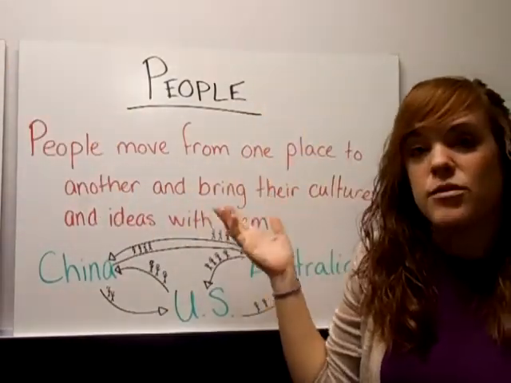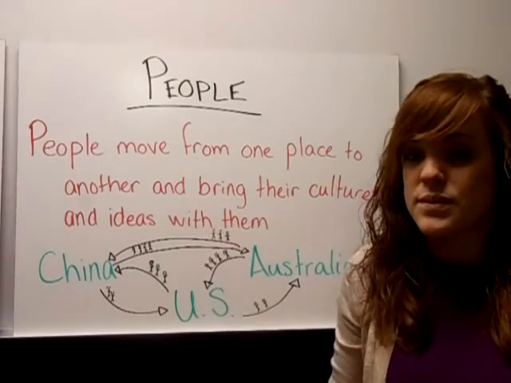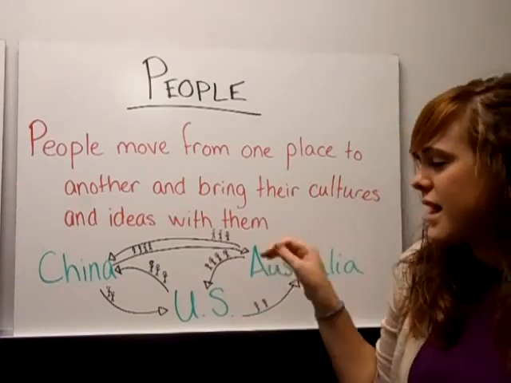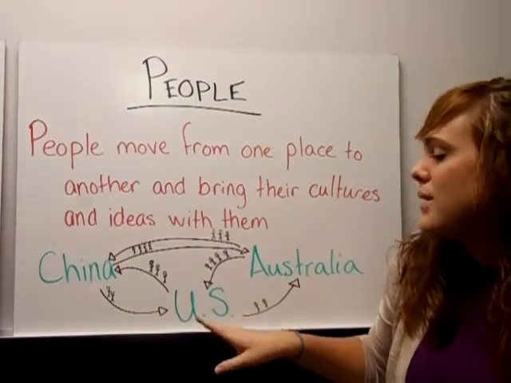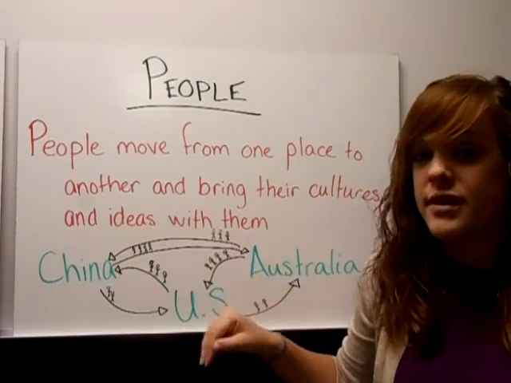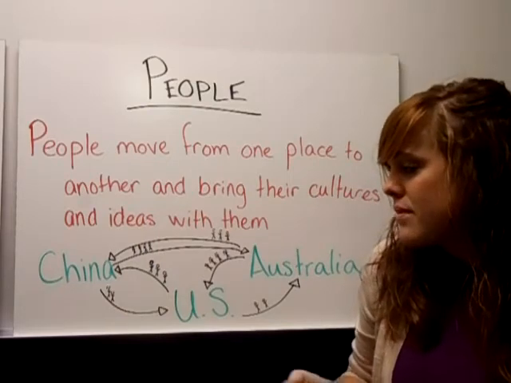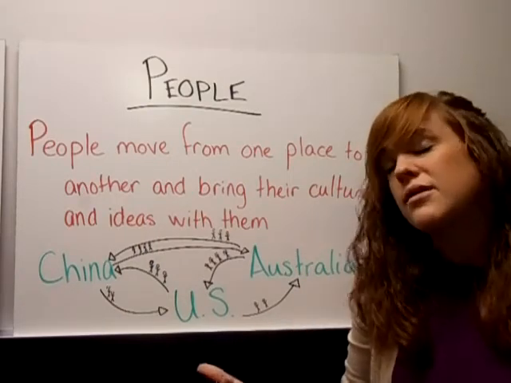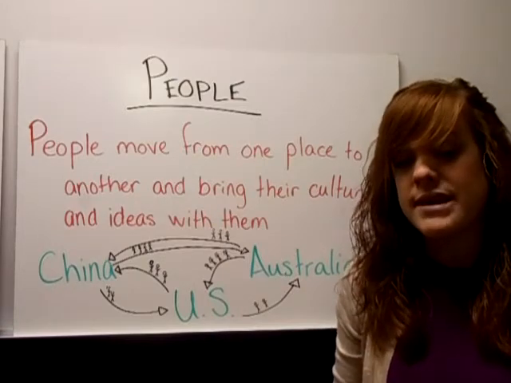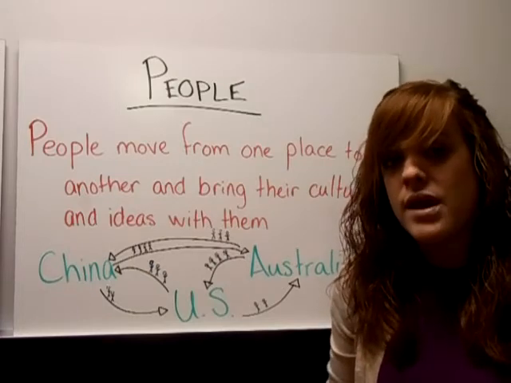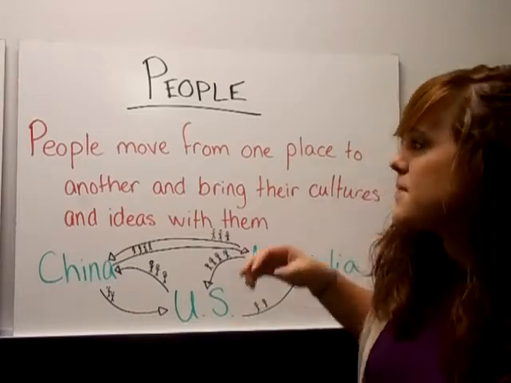The first thing that we have in movement is people. People move from one place to another and bring their cultures and their ideas with them. I just have three countries up here because I wasn't going to draw a map of the world, but people move from country to country for various reasons, and we'll talk more about those reasons in class. But when they move, they don't just leave behind their culture, they bring that with them and add it to the culture that they now live in. So that adds new dynamic to where they move, and that's how all those different cultures mix together.